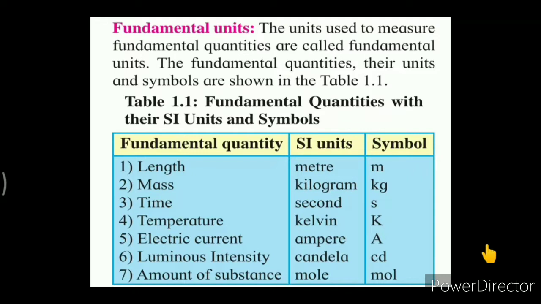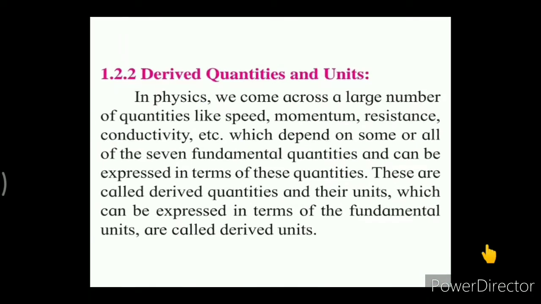The units used to measure the fundamental quantities, given in the SI system, are called fundamental units.